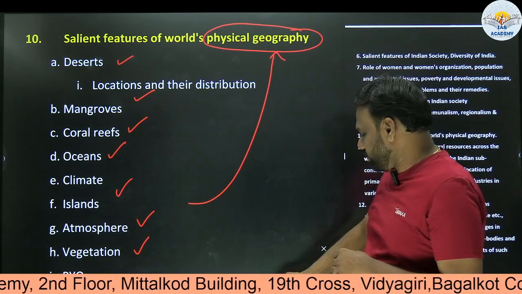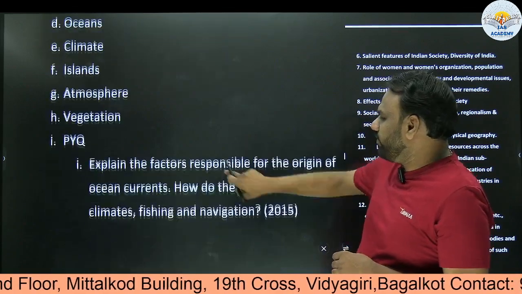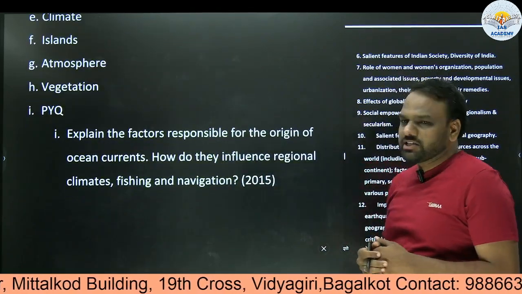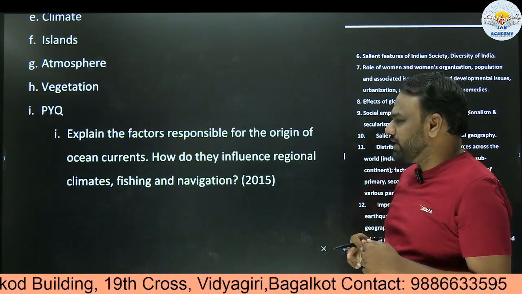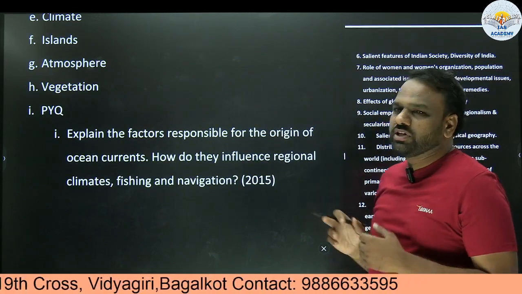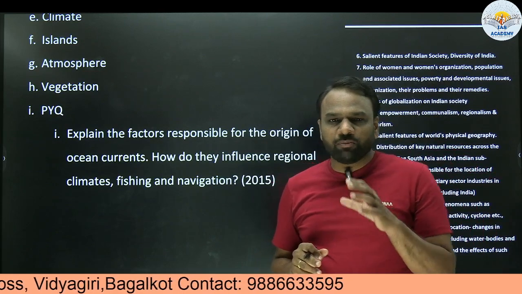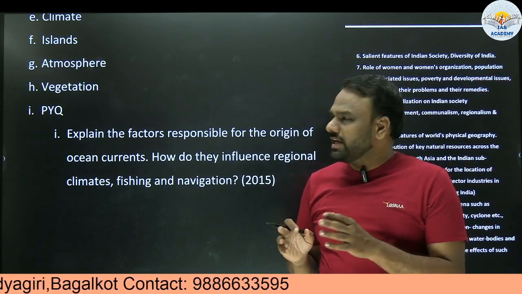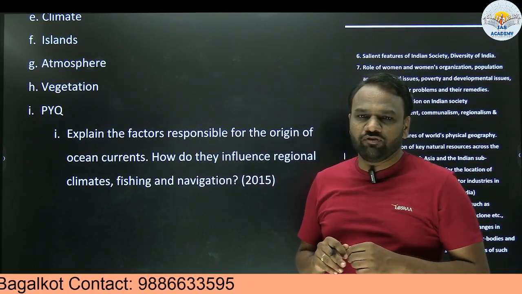These are the various things we need to know about the world's physical geography. Here is one example: explain the factors responsible for the origin of ocean currents. How do they influence regional climates, fishing and navigation? This gives us an idea in what way we are supposed to prepare for the topic called salient features of the world's physical geography.